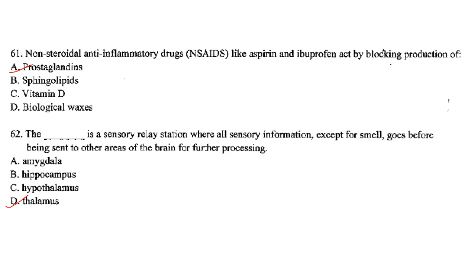Then, non-steroidal anti-inflammatory drugs like aspirin and ibuprofen act by blocking production of prostaglandins. Answer is option A. Then, dash is the sensory relay station where all sensory information except for smell goes before being sent to other areas of the brain for further processing. So, it is thalamus. Answer is option D.